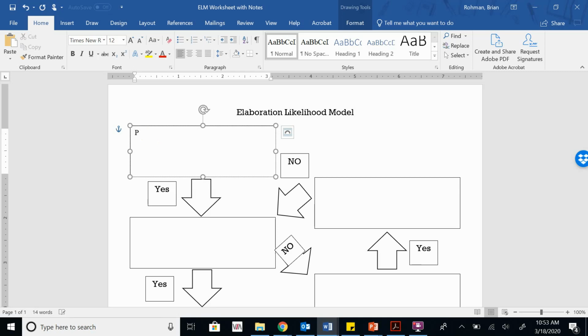So the first thing here is that this is all based around persuasive communication. Let's define persuasive communication as any message intended to shape, reinforce, or change the responses of another or others.